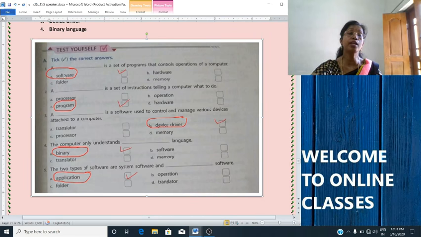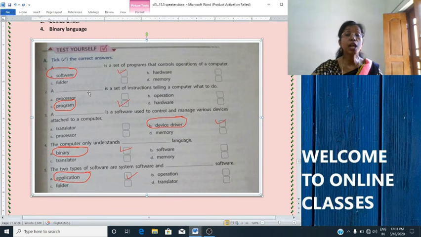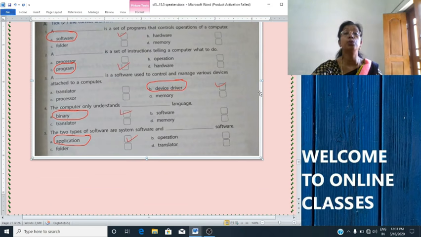Okay. Option A, software. Now, second, a dash is a set of instructions telling a computer what to do. Options are given: processor, operation, program, hardware.